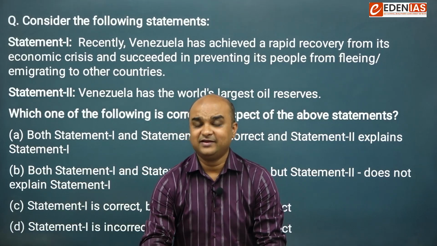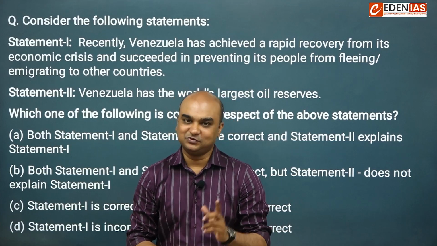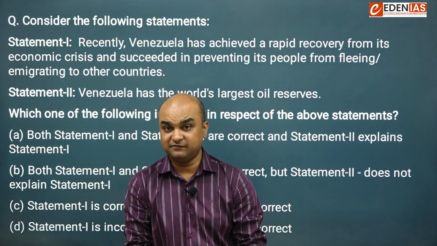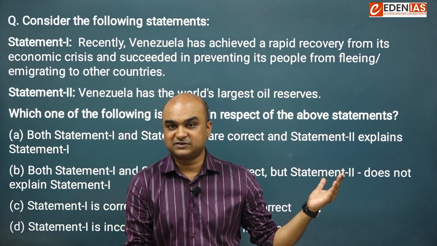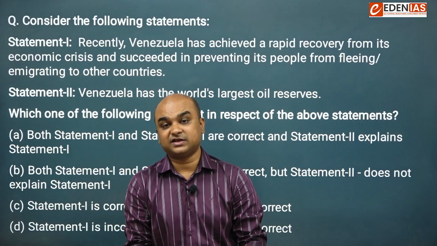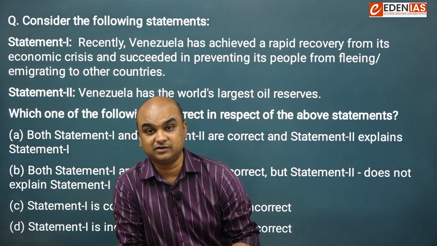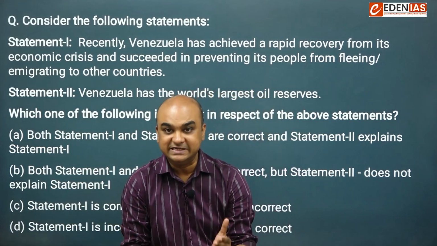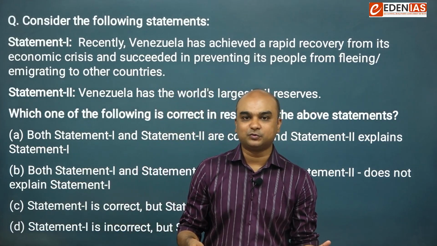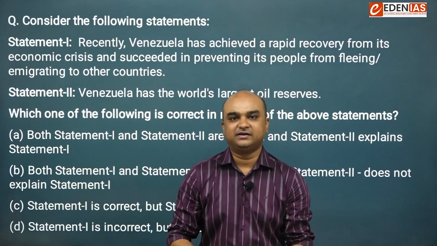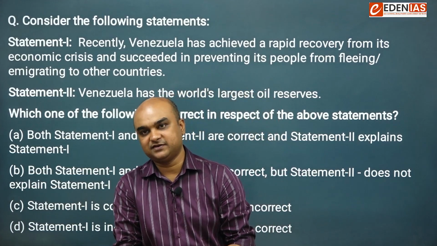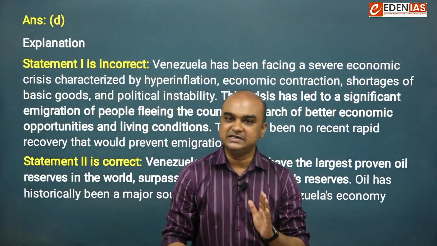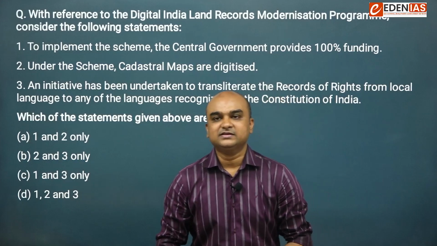Now again, if you are reading the newspapers of late, you will know that Venezuela has not recovered from its economic crisis. In fact, some few months back, the crisis aggravated to such an extent that there was large-scale emigration from Venezuela. The moment you know this, you know that the answer has to be D again, because the first statement turns out to be incorrect. Venezuela definitely has the world's largest oil reserves. So for this question also, statement 1 is incorrect, statement 2 is correct, and that's why D turns out to be the right choice. The next question goes something like this.